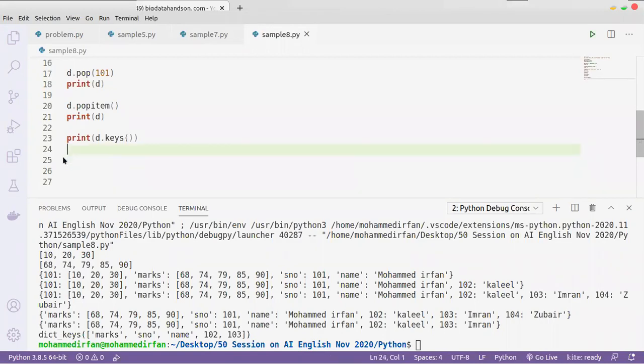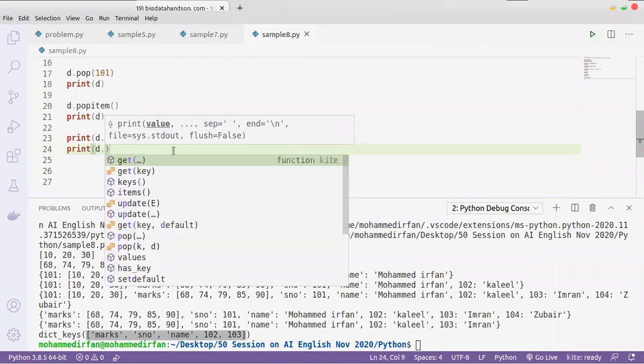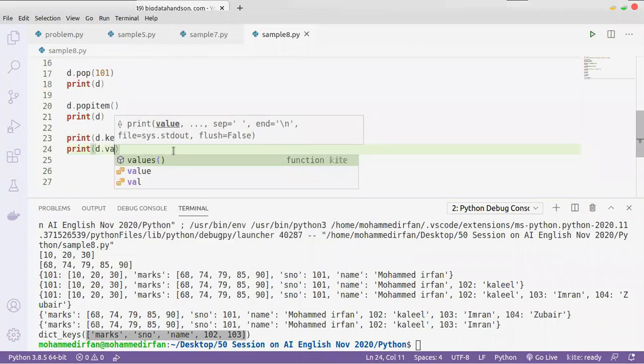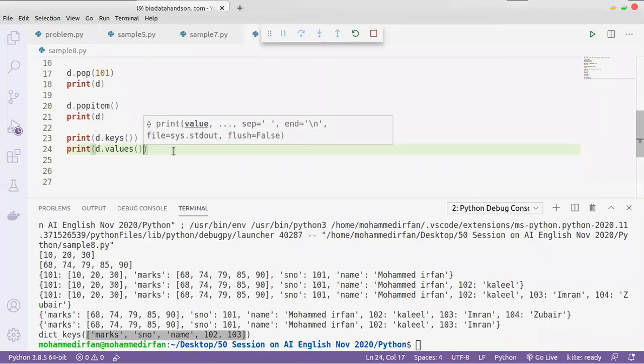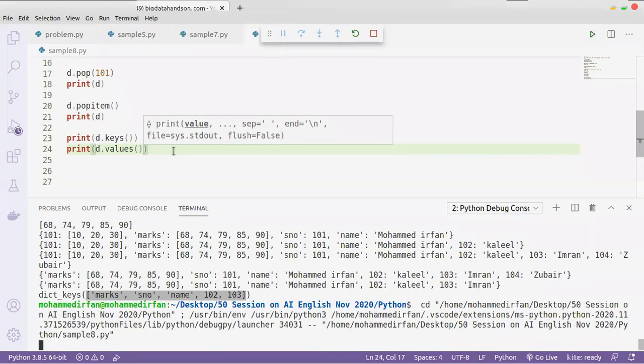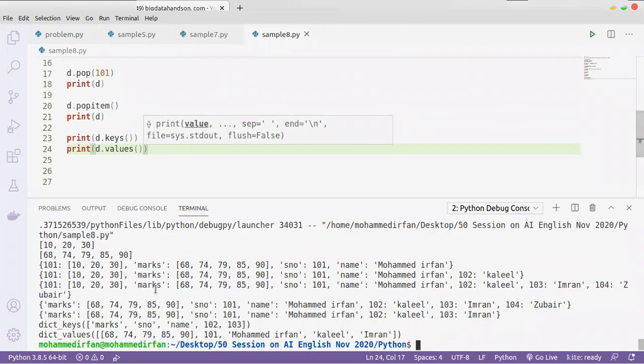So these are the keys available in the dictionary, only the keys. If you want only the values, we can say d.values. It will give you only the values available in the dictionary.